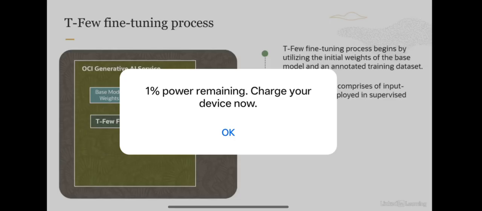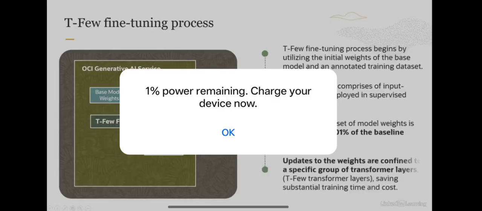So you take this annotated training dataset, you have the base model weights, and then basically you generate a supplementary set of model weights, which is again roughly around 0.01% of the baseline model's size. So these fine-tuned weights are generated, and now you propagate these weights to a specific group of transformer layers, which are called the TFew transformer layers, rather than updating all the layers in the model. And doing so, you reduce the training time and also the cost.